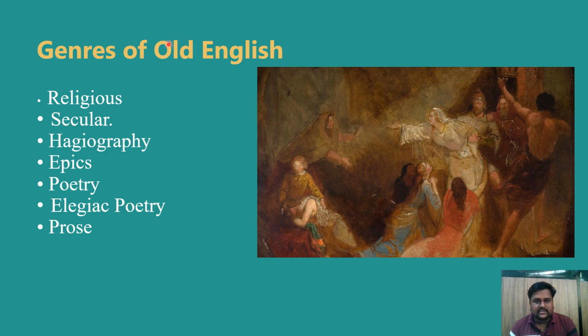And the next one is elegiac poetry. Elegiac poetry is reflective and often melancholic, focusing on themes such as loss, exile, and the passage of time. These poems express the harsh realities of Anglo-Saxon life, such as the fragility of existence and the inevitable nature of death. The best example in elegiac poetry is The Wanderer, a poem that portrays the thoughts of a solitary man reflecting on the loss of his lord and kin, as well as the transient nature of life. And another one is The Seafarer, similar to The Wanderer.